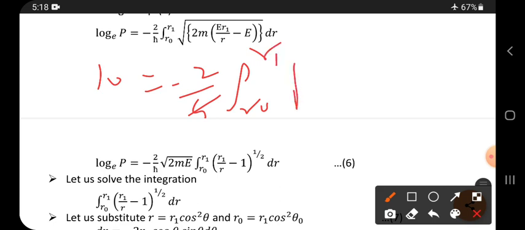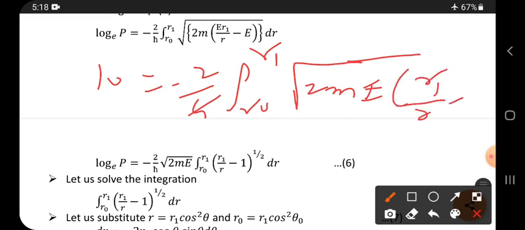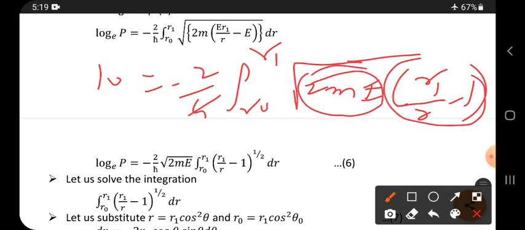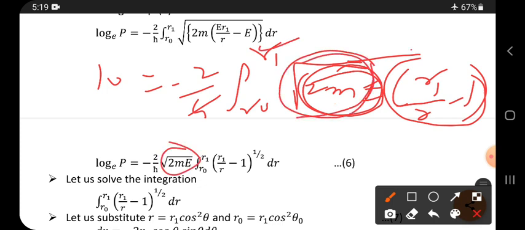What is taken outside is 2mE, but inside the factor is r1 by r minus 1, all under root. Inside this there is no r term, so it is a constant and we can take it outside, into dr.